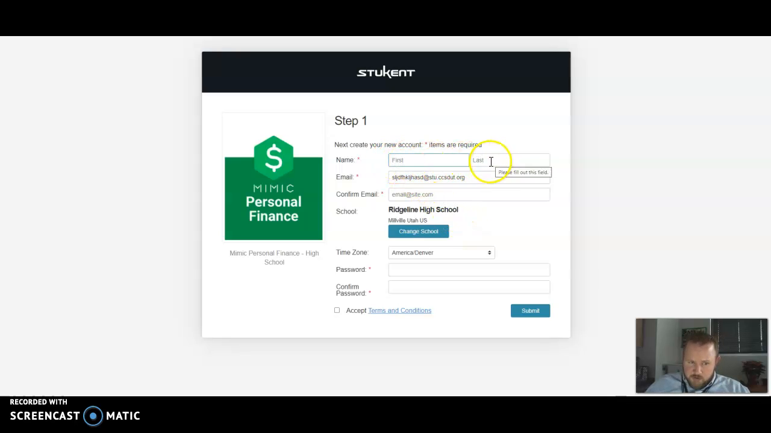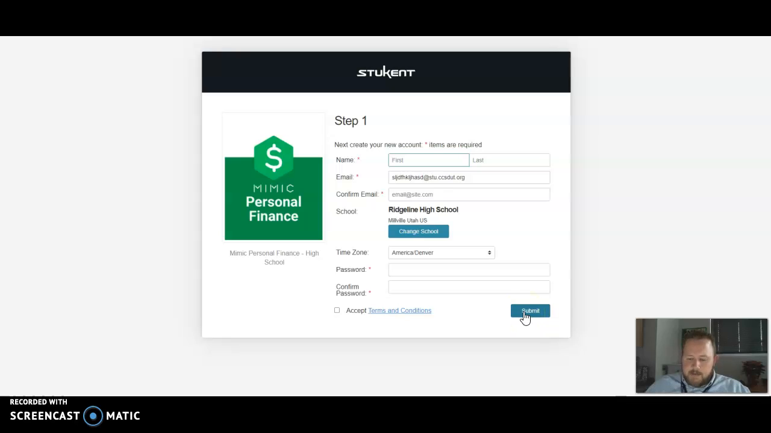It'll first ask you for your first and last name. Make sure you use the first and last name that is in PowerSchool, okay? So that it connects easier with that. The time zone that we are in is America, Denver. Type in the password and confirm your password. My recommendation is to use the password that you log into Canvas with or log into a school computer. You'll click on Accept Terms and Submit.